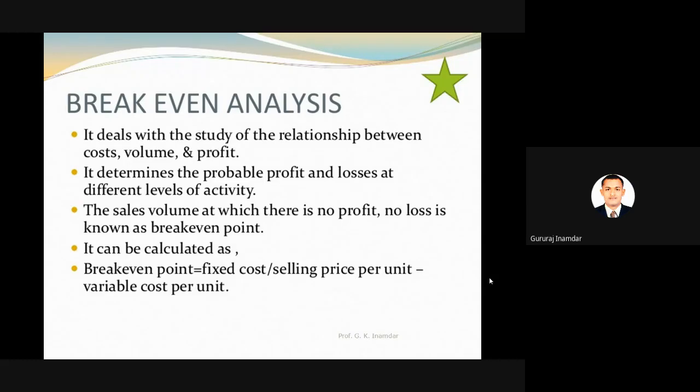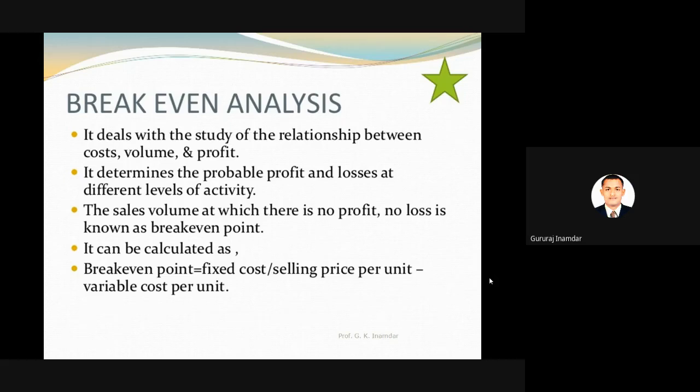Now it determines the probable profit and losses at different levels of the activity. The main function of break even analysis is to give the probable profit and losses. If loss will increase, definitely you have to change the control process, or whatever the manufacturing process. So break even analysis will help the performance of that entire industry or organization.